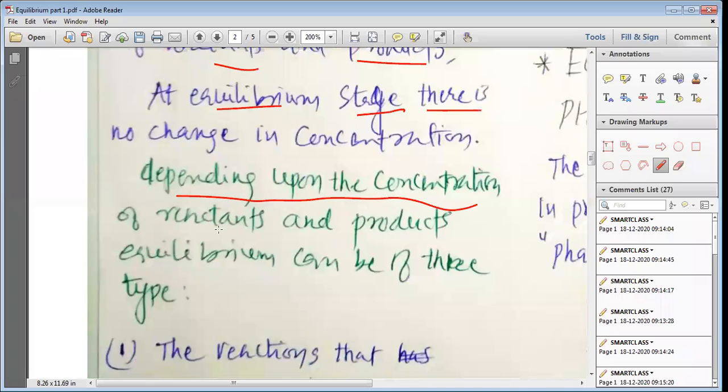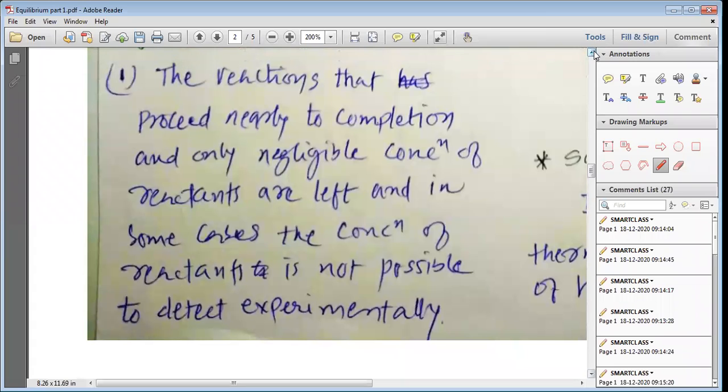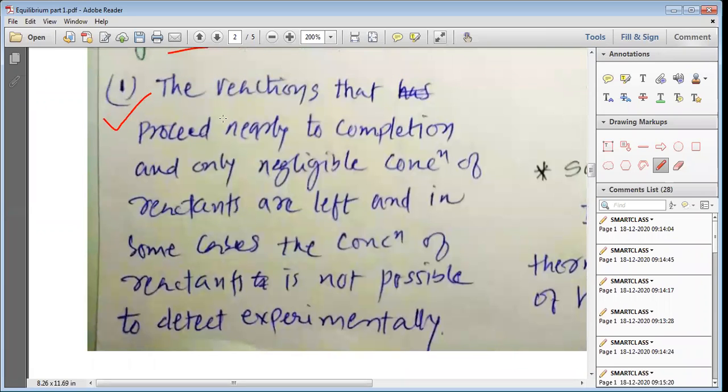Depending upon the concentration of reactants and products, equilibrium can be of three types. So we can have three types of equilibrium depending upon the concentration of reactants and products. Number one type: the reaction that proceeds nearly to completion. That means more amount of product is formed and less amount of reactants is available, and only a negligible concentration of reactants is left.